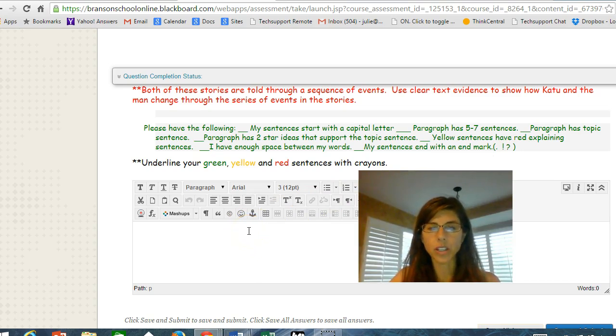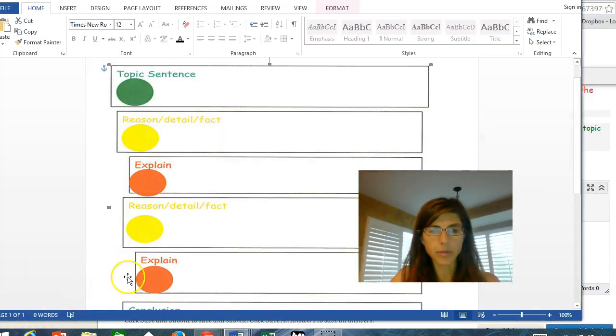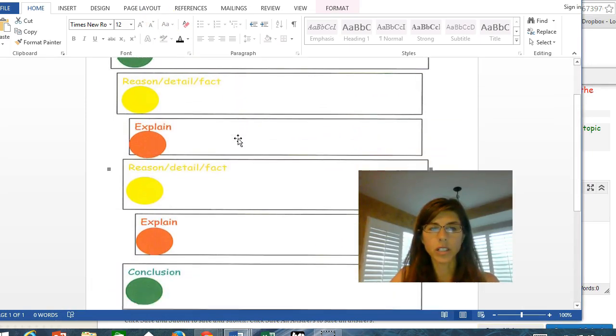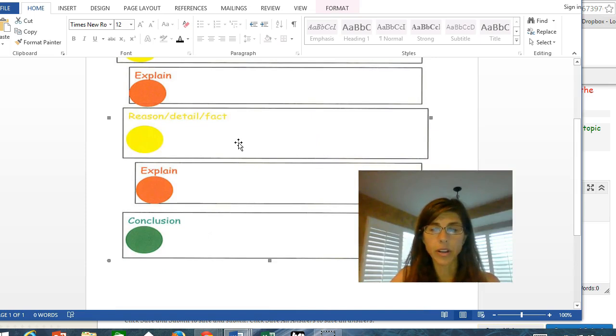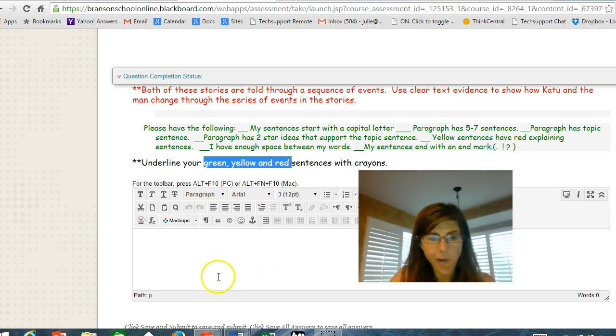So again, you can open up the outline. Let's see if I have my outline open. You can open up this outline, print it out, and answer your prompt on here on paper. And then if you do need help typing, right in here, you can do that. You want to make sure your sentences are highlighted green, yellow, and red to show that you have all the parts of your paragraph. And then you can start here.